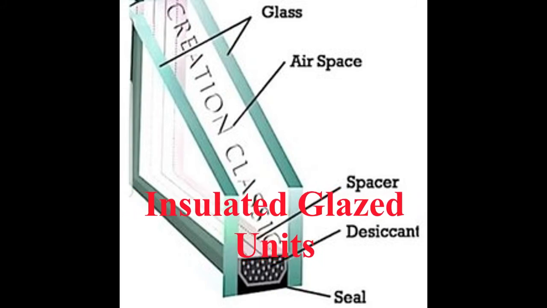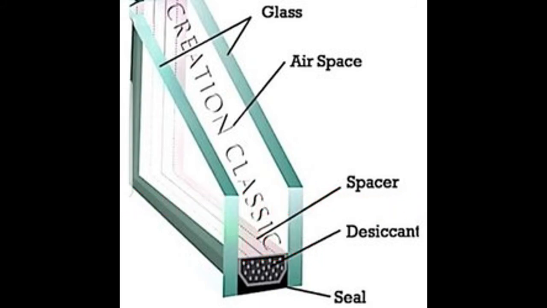Insulated glass units. Insulated glass units is a glass made by combining two or three layers of glasses. These layers of glasses are separated by air or vacuum, which helps to resist heat coming out of the glass. It acts as an insulator. Insulated glass units are also known as double glass units. These are the types of commonly used glasses in construction.